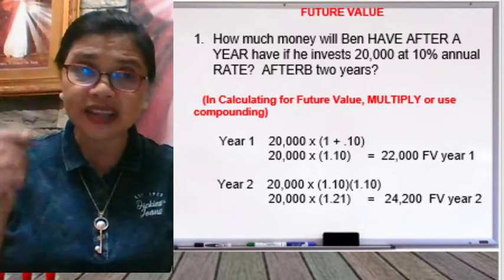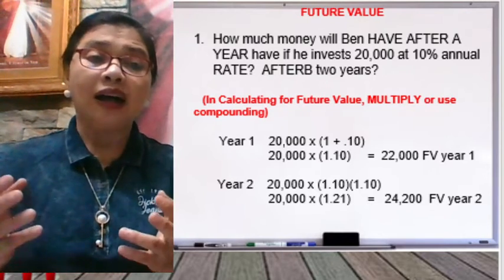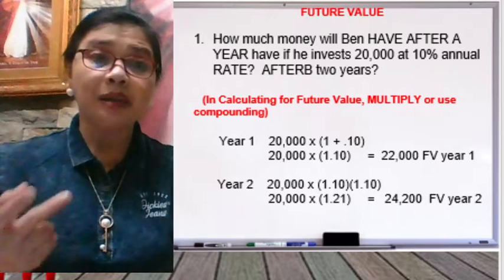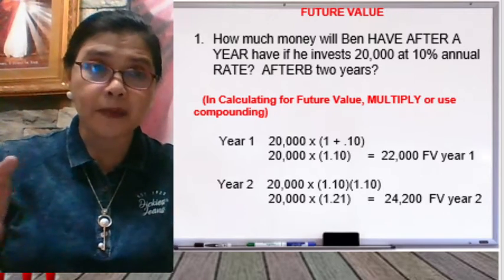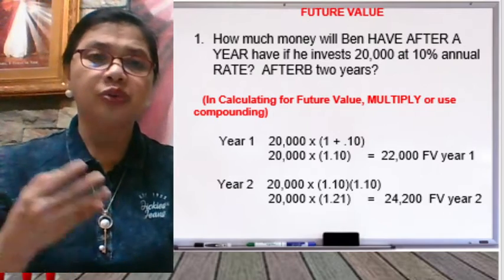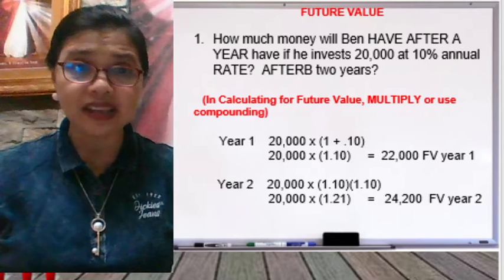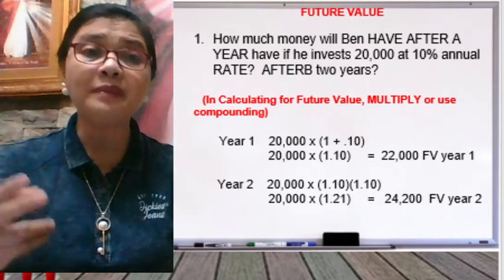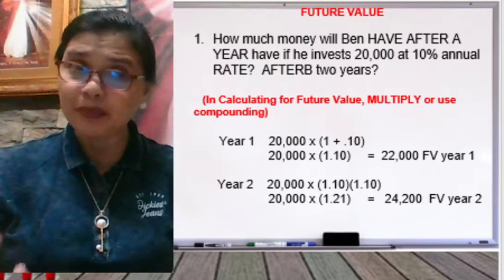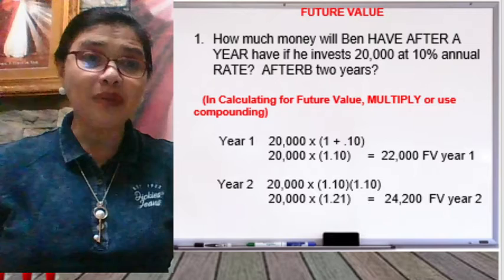Why 1.10? Because 10% is the interest rate. And why did you multiply it two times? Because the term is 2 years. So 1.10 times 1.10 will give us 1.21. 1.21 multiplied by 20,000 will give us how much?